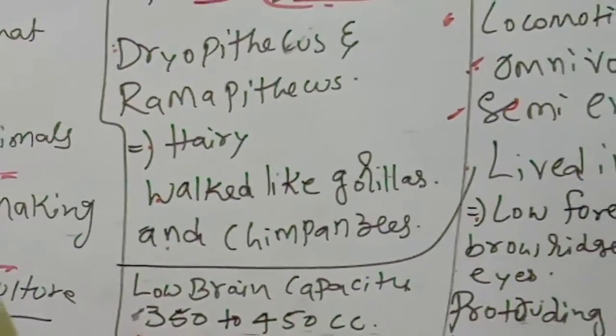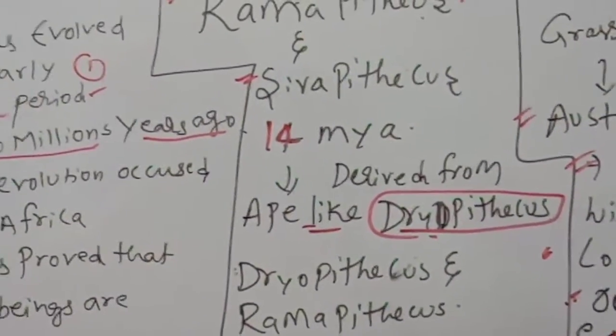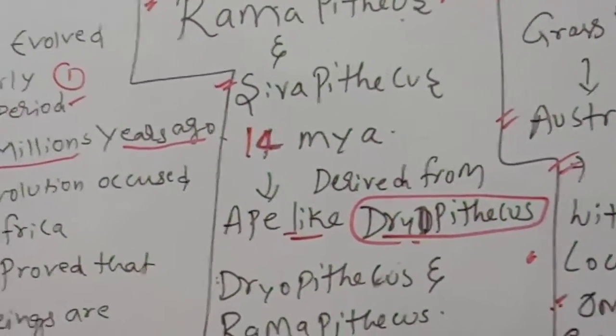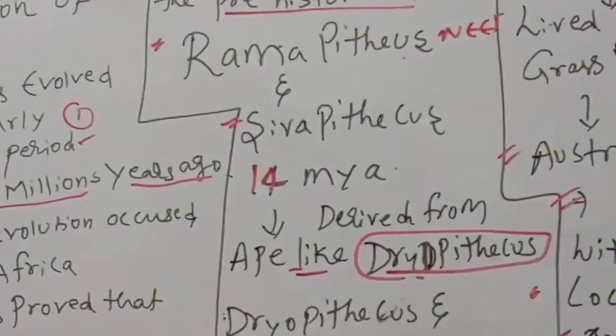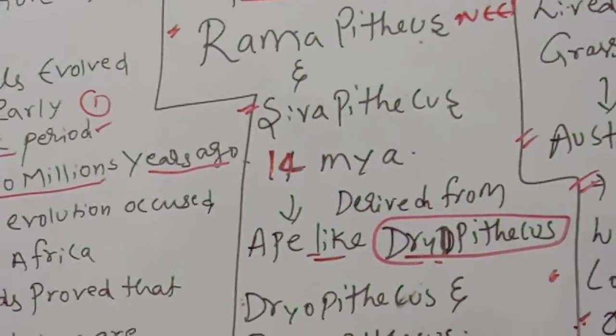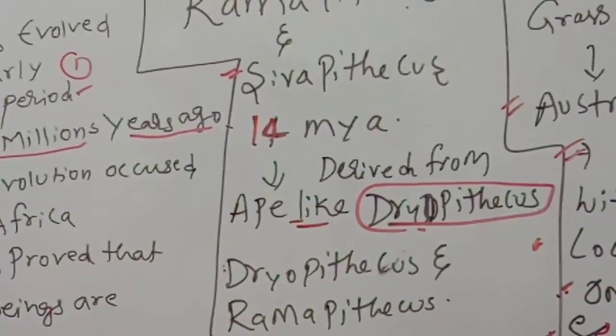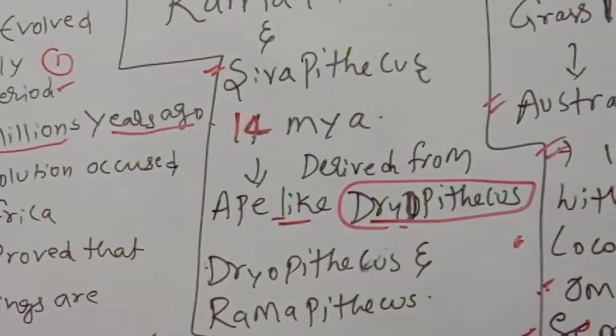Australopithecus you have to observe very carefully. They lived in the East African grasslands. Next important thing, he was about 1.5 meters tall with bipedal locomotion, omnivorous, semi-erect, and lived in caves.